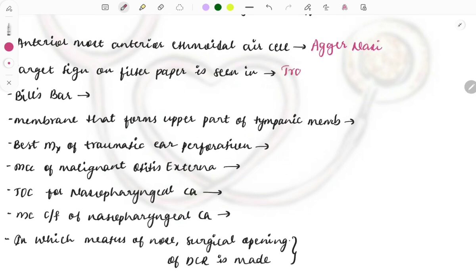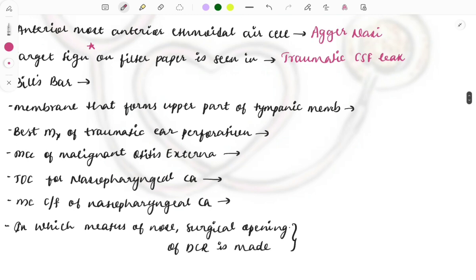Then target sign on the filter paper is seen in which disease? So it is seen in case of traumatic CSF leak, and if you have already solved the PYQs and read about it, then you will be able to get the image of this target sign in your head, because an image-based question has also been asked on this CSF traumatic leak, that the target sign or the halo sign is associated with which disease, or identify the sign. So yes, image-based question, important one.